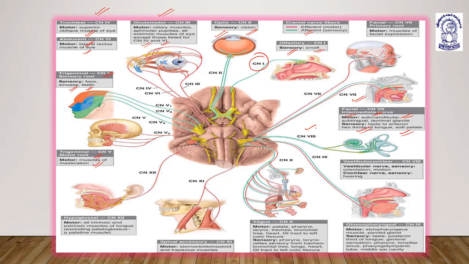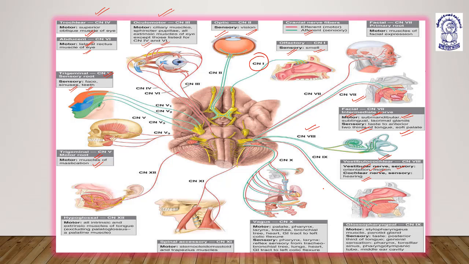Now, the eighth cranial nerve is known as what? Auditory nerve or vestibulocochlear nerve. It has two parts: the vestibular nerve and the cochlear nerve. Both are sensory. The vestibular nerve helps in orientation and motion, meaning balance and equilibrium of the body, and the cochlear nerve helps in hearing. So cranial nerve 8 is the vestibulocochlear nerve or the auditory nerve. Facial nerve is the seventh cranial nerve.